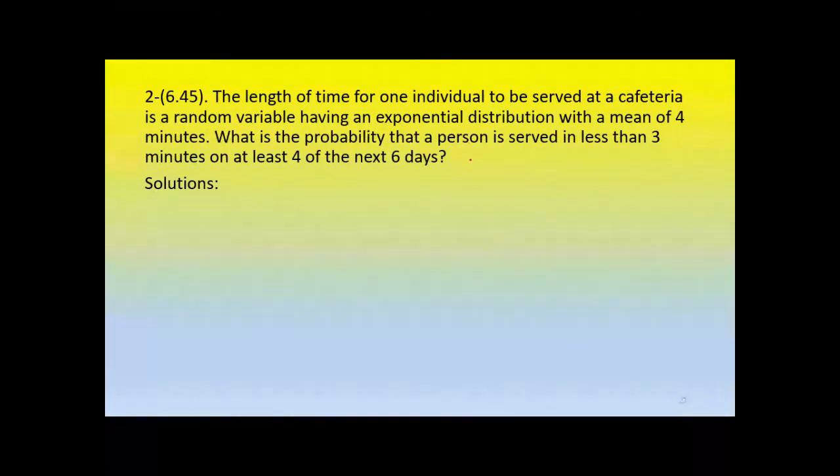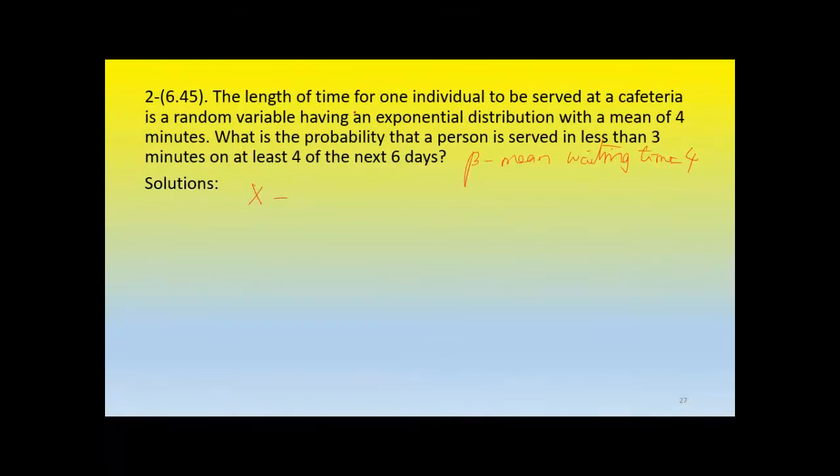Beta is the mean waiting time, which is equal to 4. And what is the random variable x here?